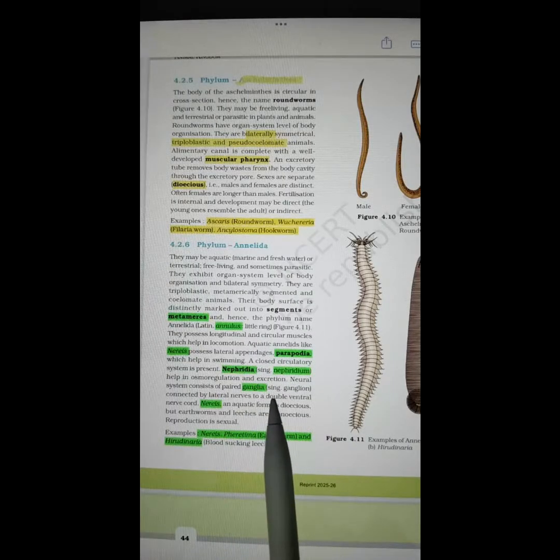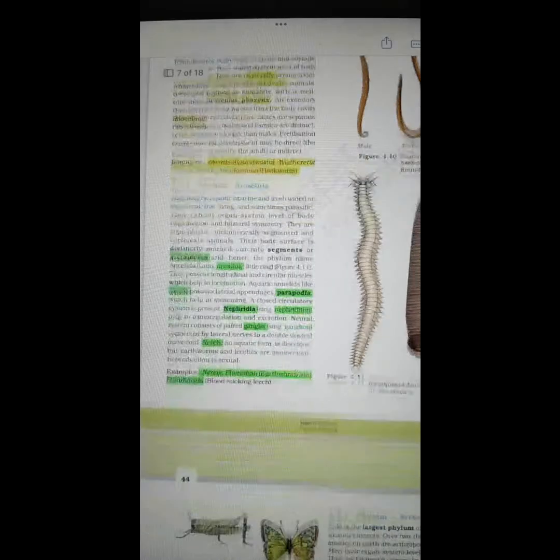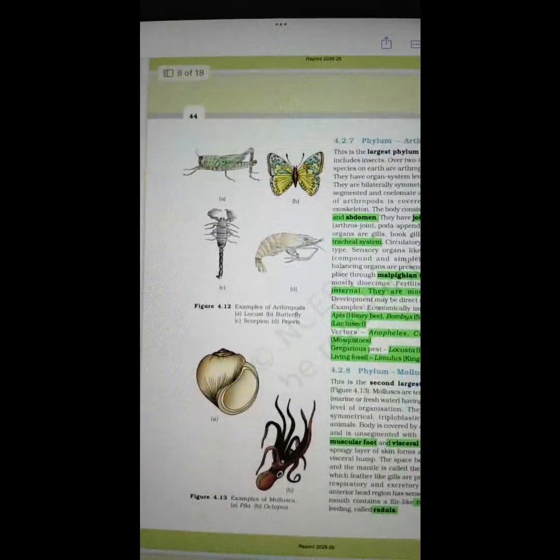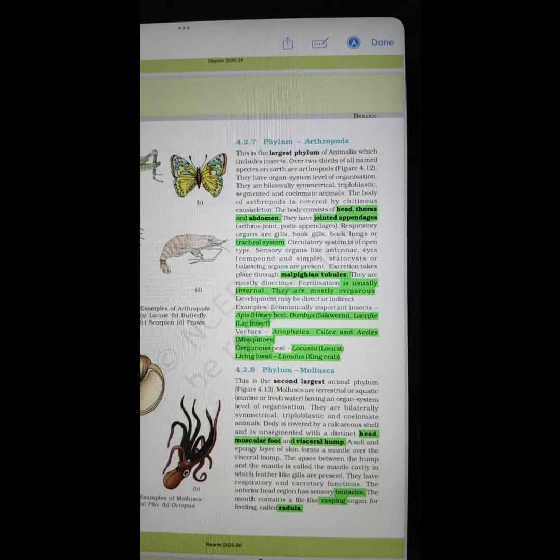Ganglia is plural, singular is ganglion. Nereis, Pheretima, commonly known as earthworm, and Hirudinaria, commonly known as blood-sucking leech, are the members of phylum Annelida. Remember, Annelida exhibits true metamerism. The body is divided into segments.